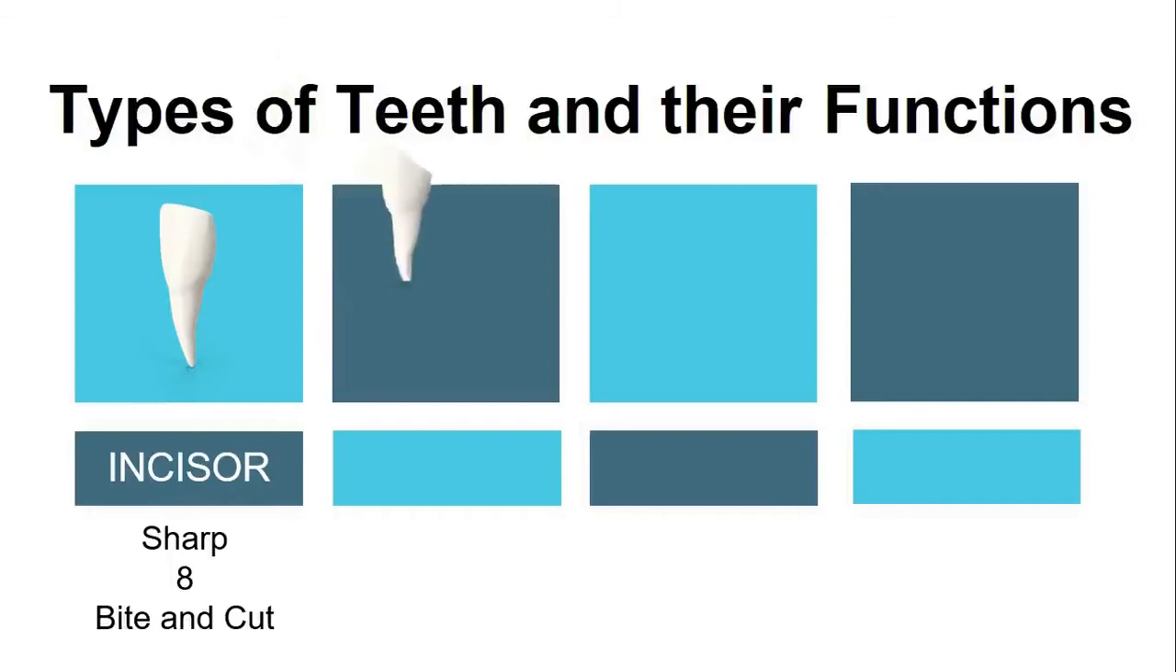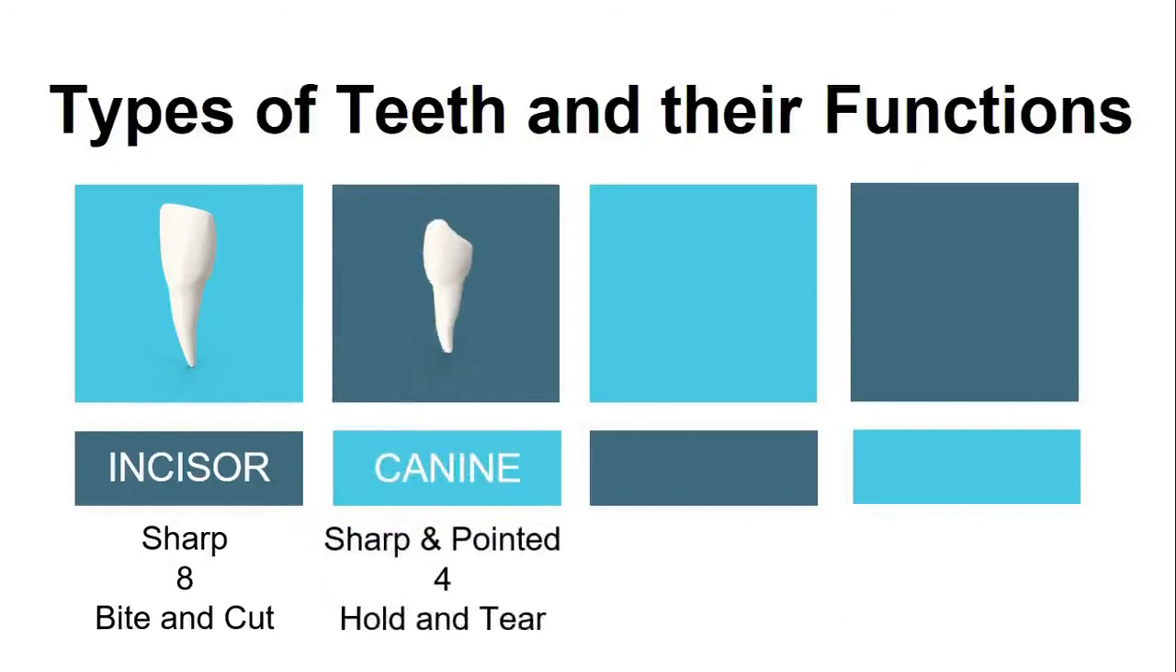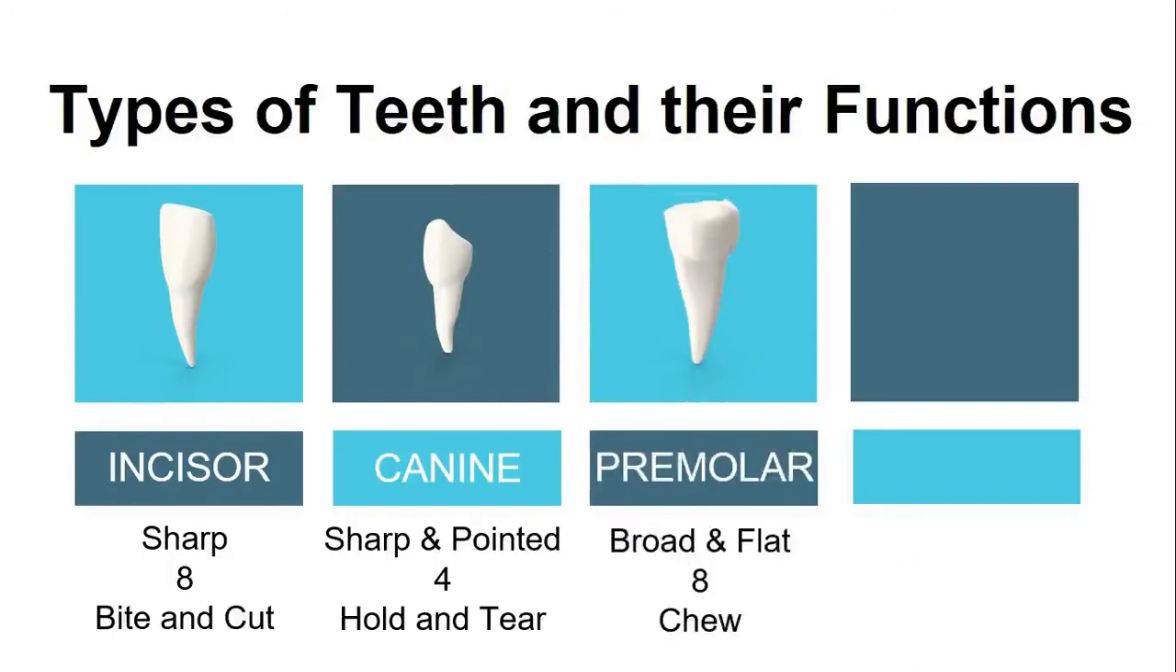Next, canine. Canine is sharp and pointed. There are 4 canines in our mouth. Canine is to hold and tear the food. Next, premolar. Premolars are broad and flat. There are 8 premolars in a permanent set. Premolars are used to chew the food.